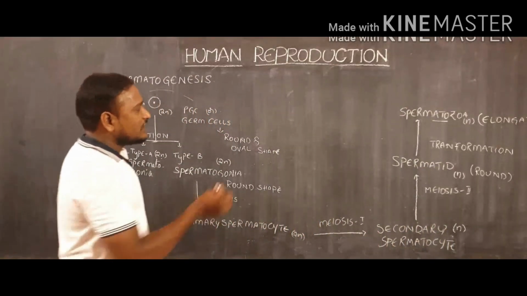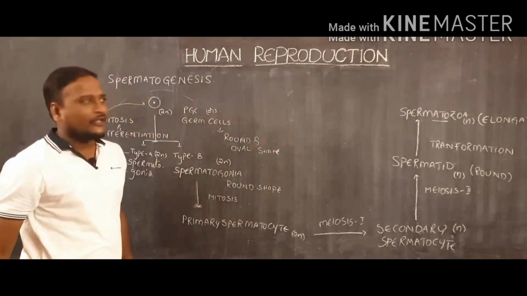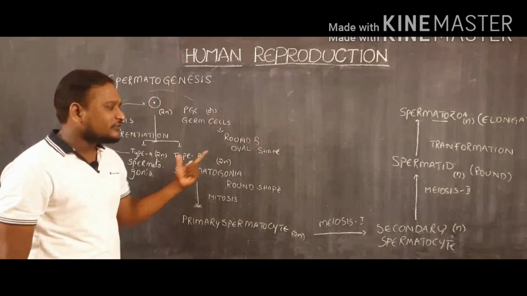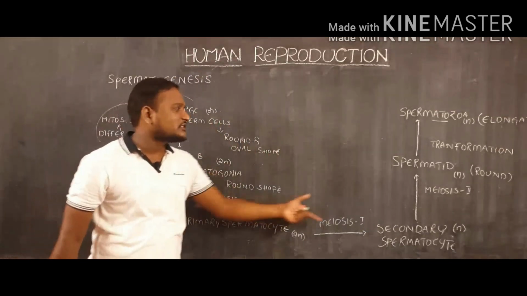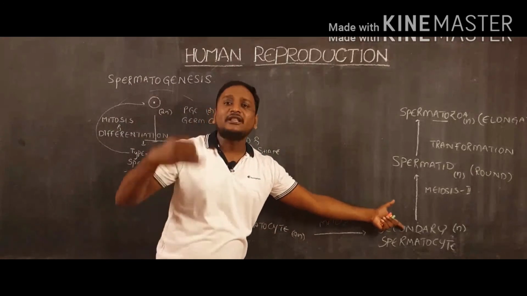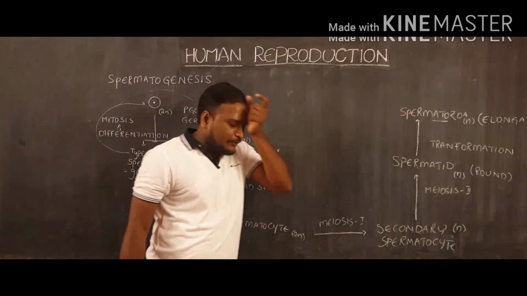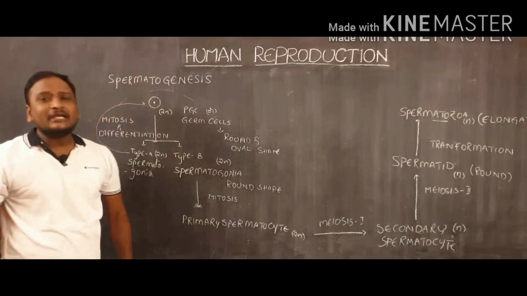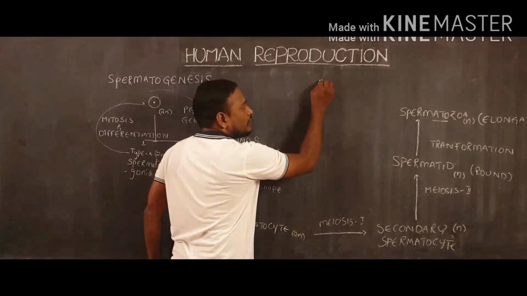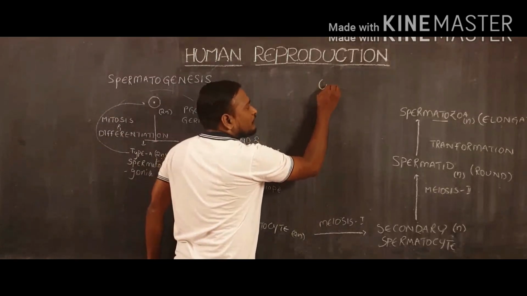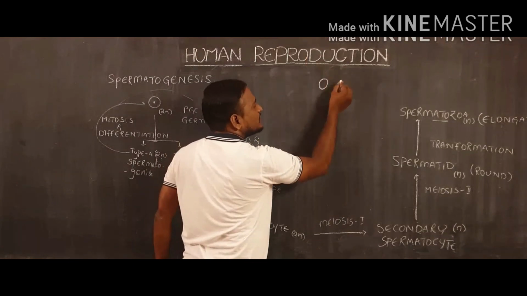In the schematic representation, we already know how the process will take place, and which cells exhibit diploid nature and which cells exhibit haploid nature. What is the shape of the cells? Or when will the shape of the cells change? We already know that. Now, we will observe the schematic representation of spermatogenesis. Here, we already know that spermatogonial cells or germ cells are round and oval shaped cells.